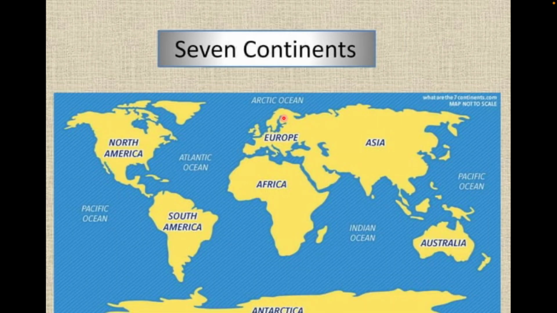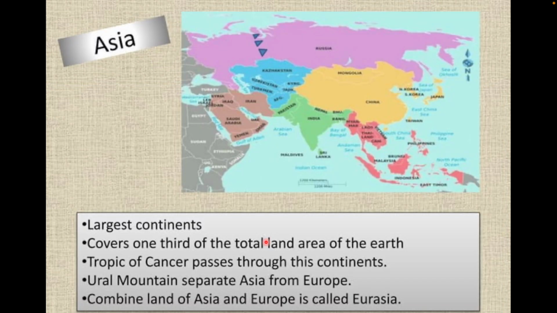Which means that our 7 continents are the part of lithosphere. Okay, so the first one is Asia. Asia is considered as one of the largest continents on the earth.